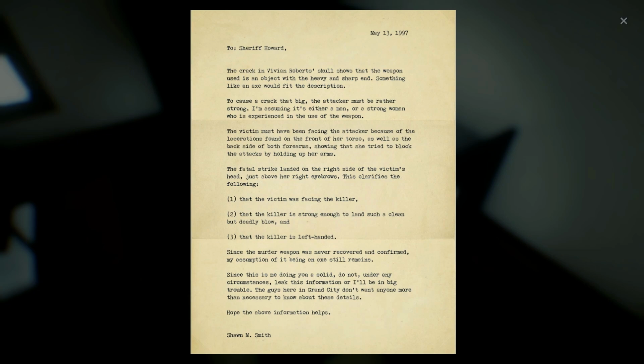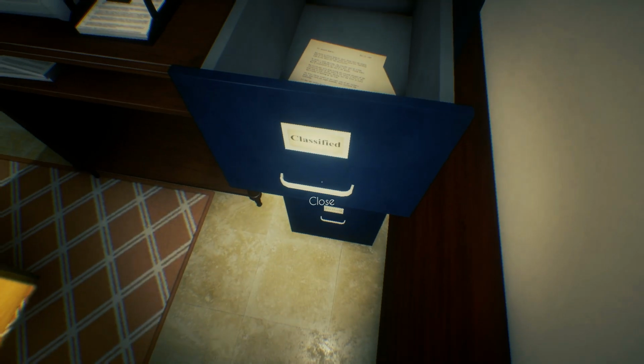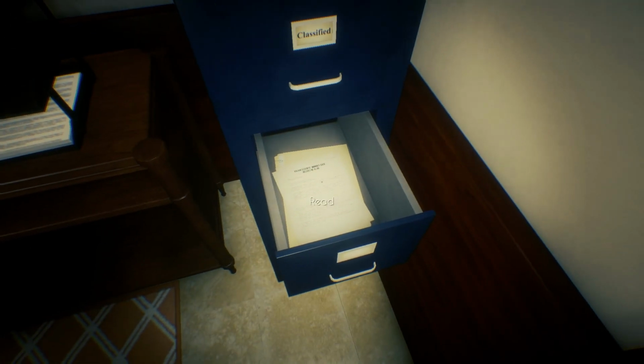One, the victim was facing the killer. Two, the killer is physically strong. And three, the killer is left-handed. In the second drawer, we found three recordings of six alibis.